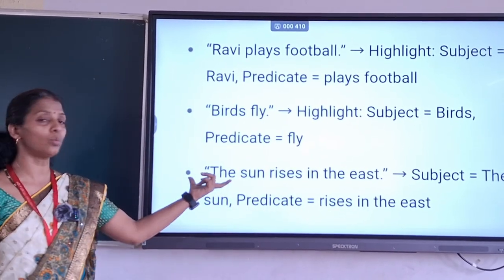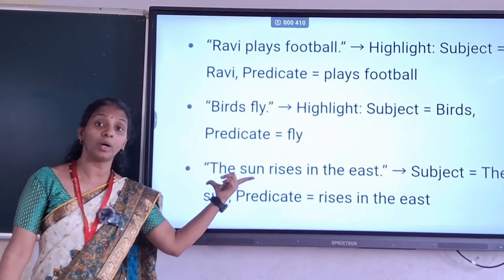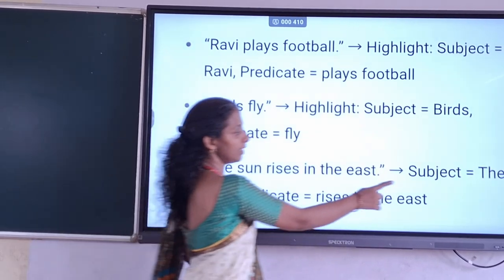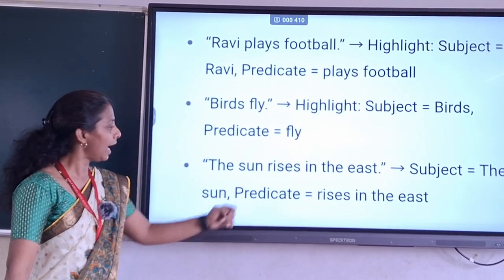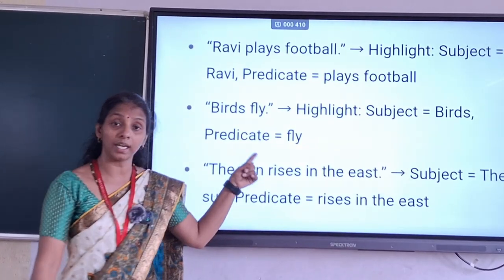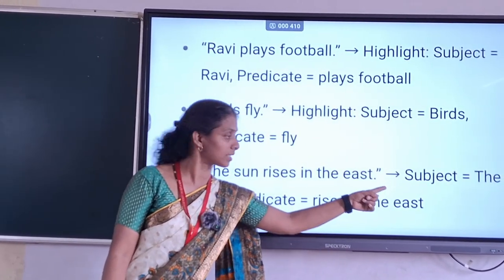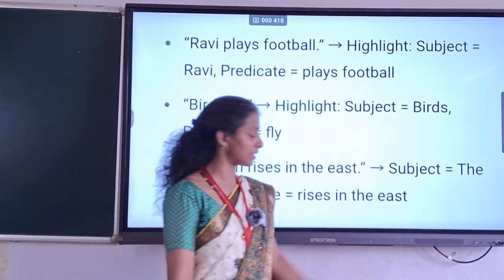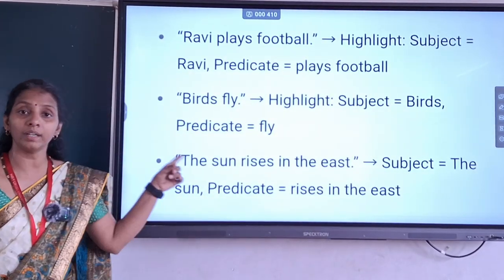So we are talking about what? We are talking about, yes, correct. We are talking about the sun. So sun here is a subject, the sun. And predicate, what does the sun do? The sun rises in the east. So here predicate is rises in the east. Is it clear? Okay. Now this was answers were already given to you.